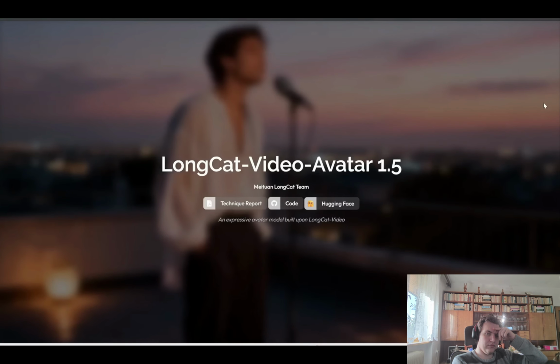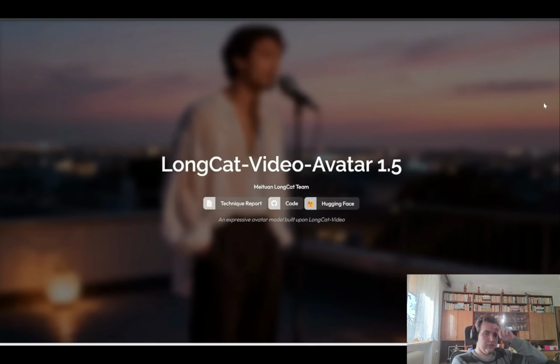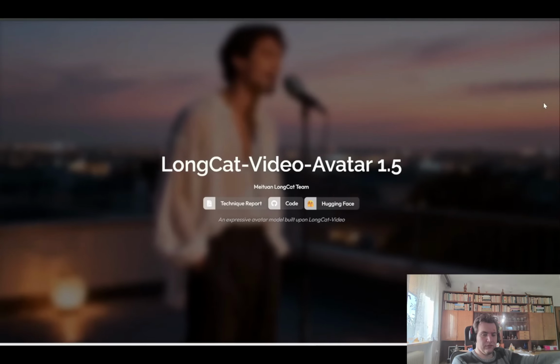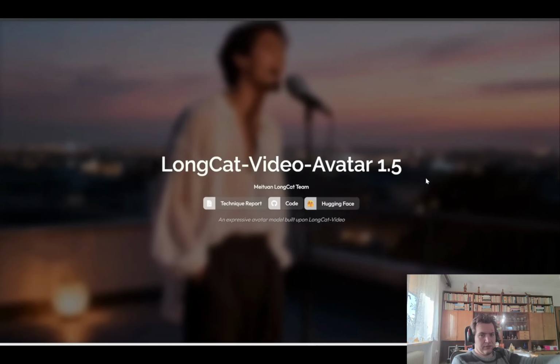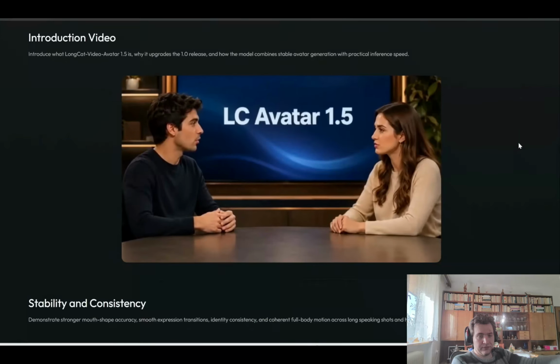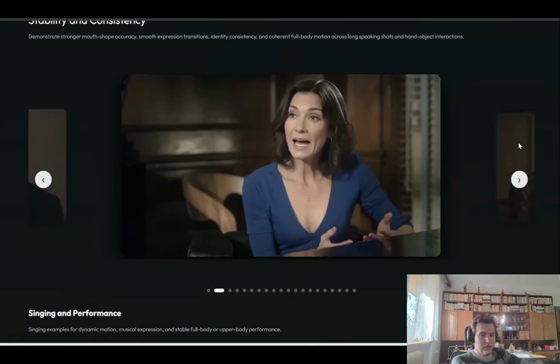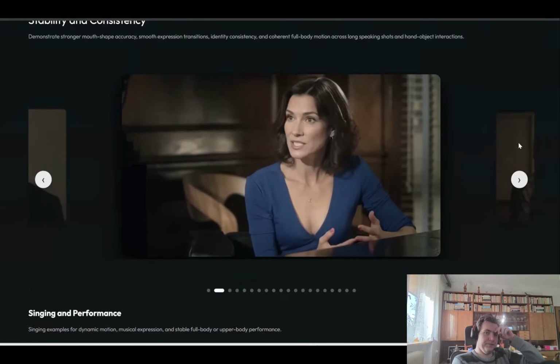Also this week, Chinese food delivery company Meituan continues to cook. So they just released their latest avatar generator called Longcat Video Avatar 1.5. Now, they released version 1 a few weeks ago, but this new version is built to be more stable and expressive for talking avatars. It's really simple: you just need to input a reference image of the person plus some audio,